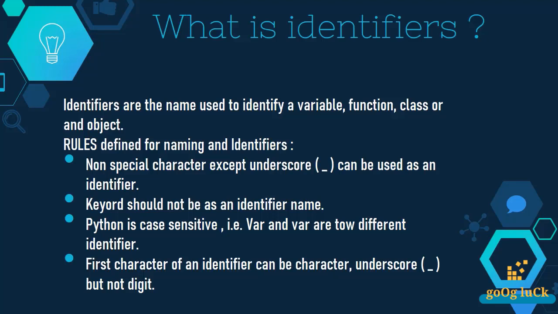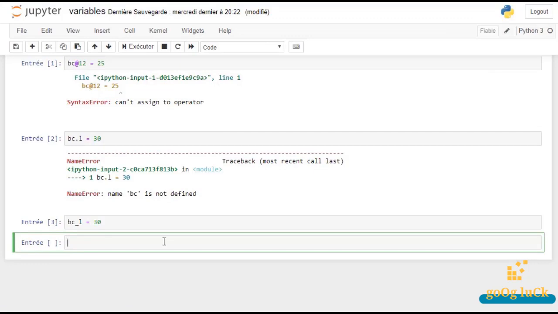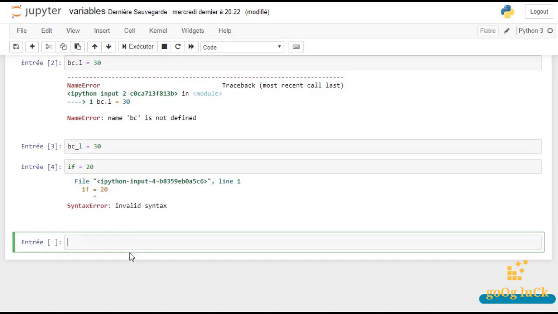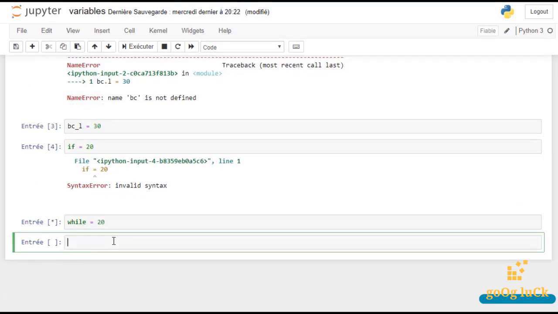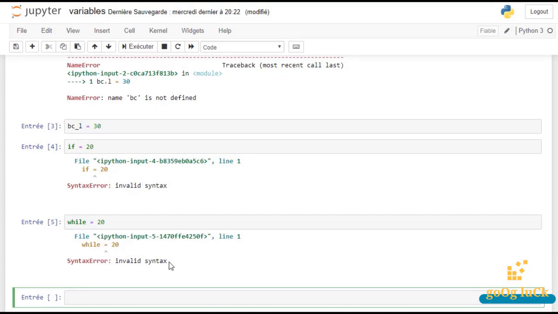Next is, keyword should not be used as an identifier name. I told you this earlier also. If you are using some keyword like if equal 20, obviously this will give you an error. Or if you are writing while equal 20, then this will give you an error. You cannot use any keyword as a name of an identifier, a name of a variable, a class, an object, or a function.